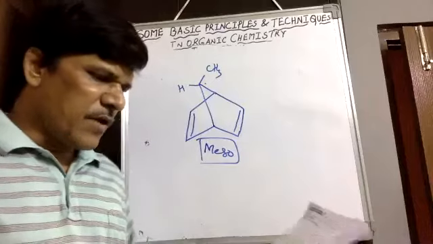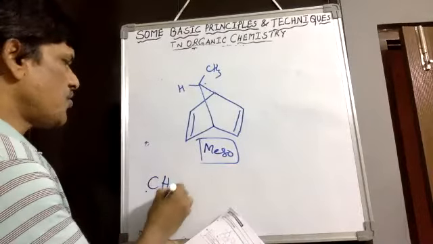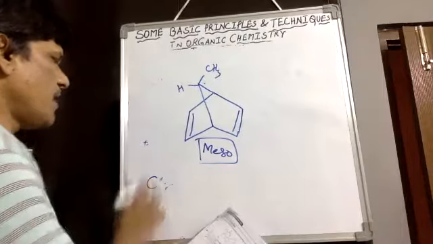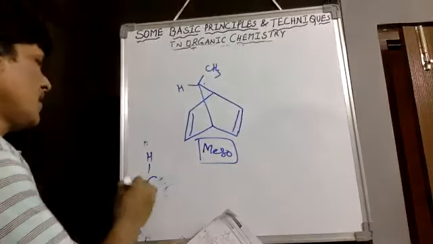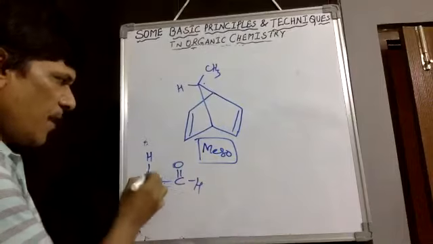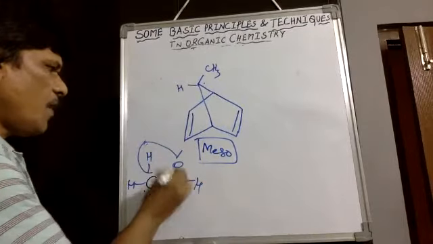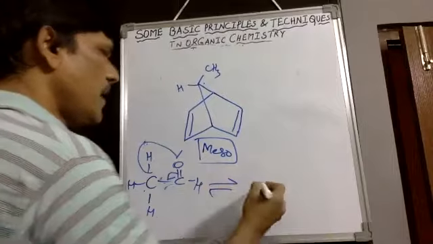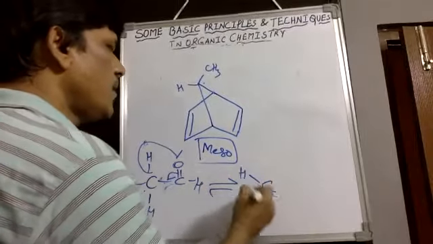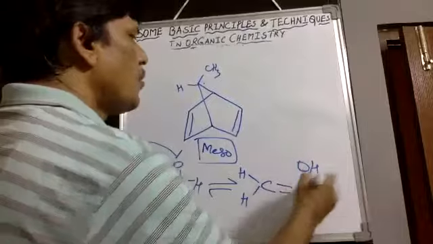Then, which of the following has minimum enol content? Just now we took CH3 with 3 hydrogens and C double bond OH. This is the keto form. Now the alpha position hydrogen shifts to the third position and the double bond shifts in the opposite direction, giving vinyl alcohol, the enol form.